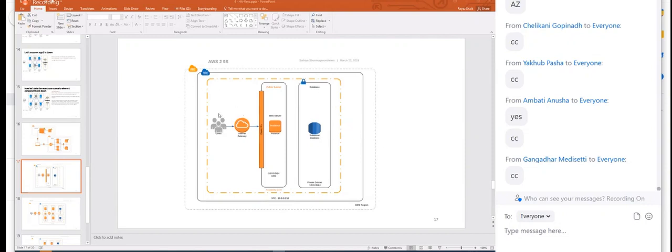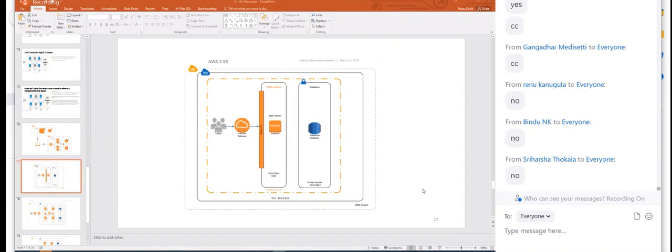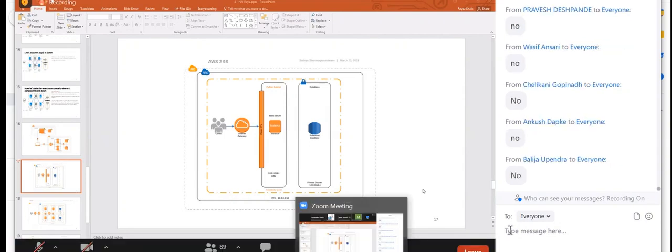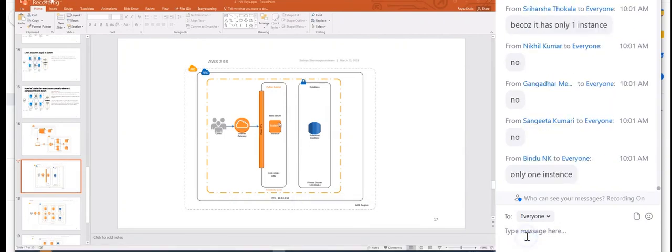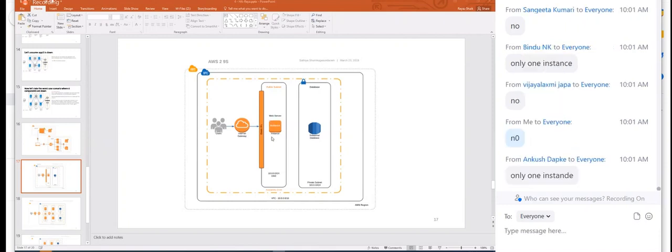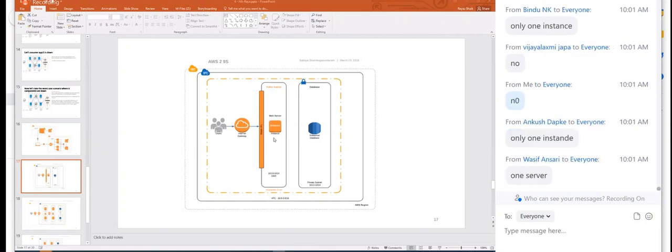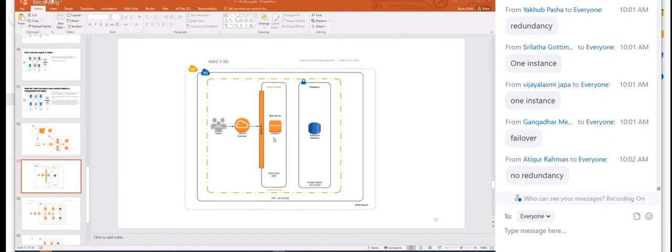So now you tell me, you have AWS, VPC available on one availability zone, and you have instances. Is this highly available or not? Answer is no. Very good. Why? Because it has only one instance. So, guys, even though it is in AWS, even though it is in VPC, even though it is in an availability zone, when there is no redundancy, there is no high availability.